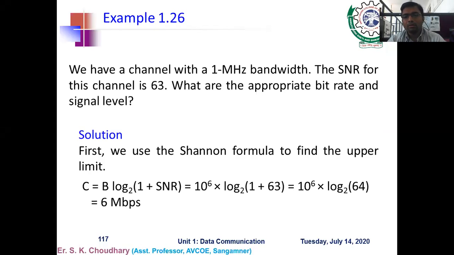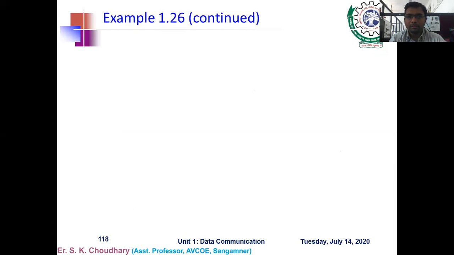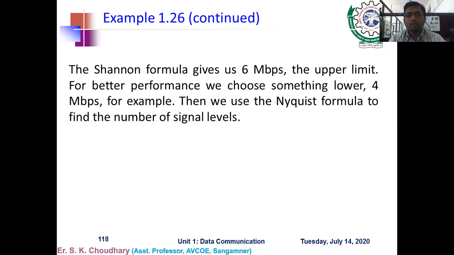Now we have to find out the signal level. If we proceed with the same bit rate, then it is difficult to find the signal levels, because it would become a decimal value. So to get an integer value, we have to either decrease or increase the bit rate. For that purpose, the same problem continues. The Shannon formula gives us 6 Mbps bit rate, which is the upper limit. For better performance, you choose a lower value, 4 Mbps as an example.